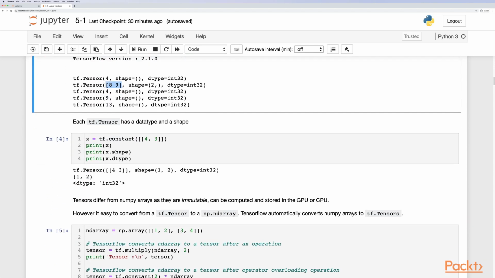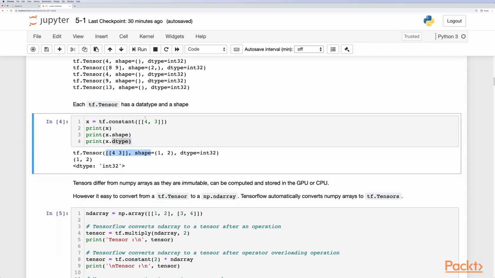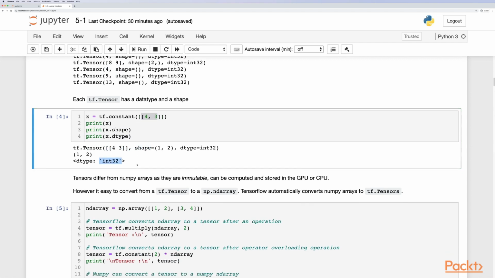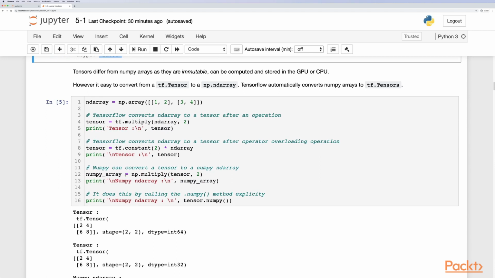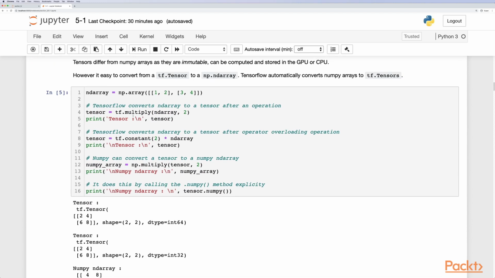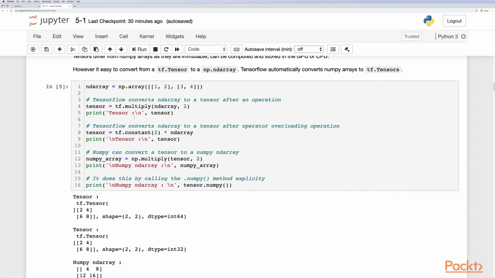So a TensorFlow tensor has a shape and a data type. As we can see, in this case we have a shape of 1 and 2, and a data type of int32. Tensors differ from NumPy arrays as they are immutable, and they can be computed and stored on the GPU or CPU. However, it is easy to convert from a TensorFlow tensor to a NumPy array, and TensorFlow automatically converts NumPy arrays to tensors.